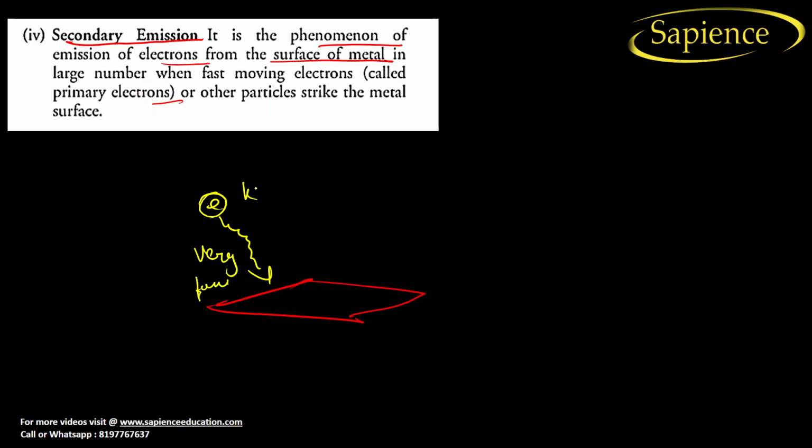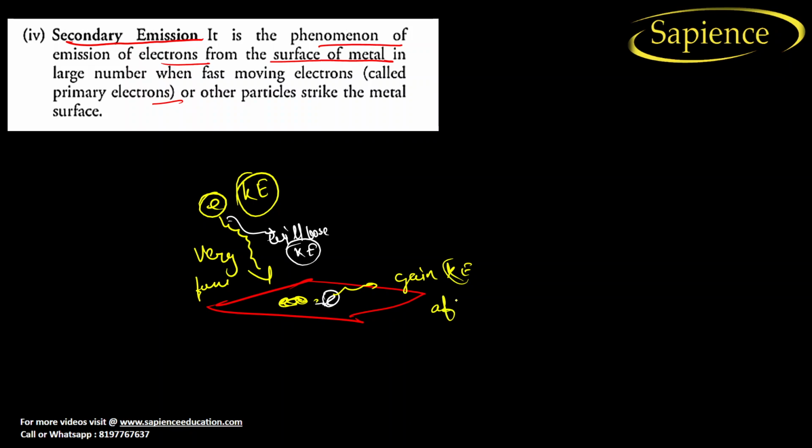Its kinetic energy will strike and disturb the electron on the metallic plate. This electron will lose kinetic energy, and this electron will gain the kinetic energy,